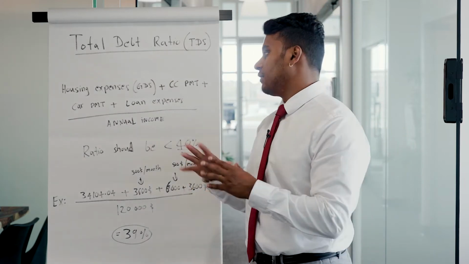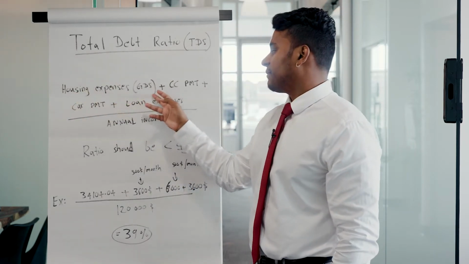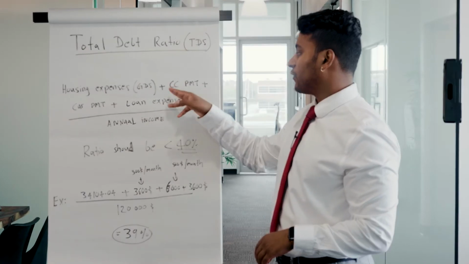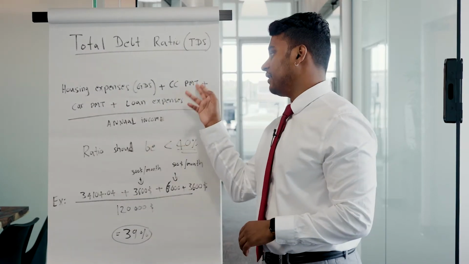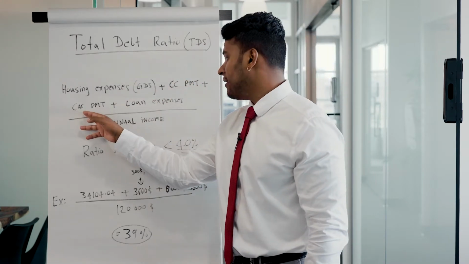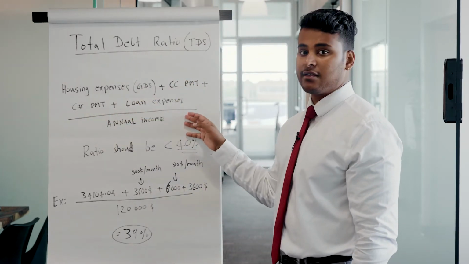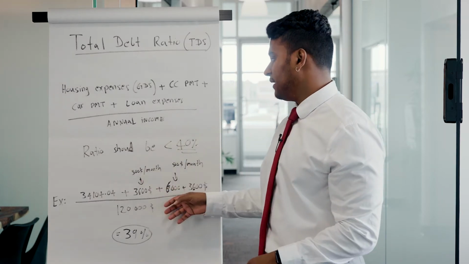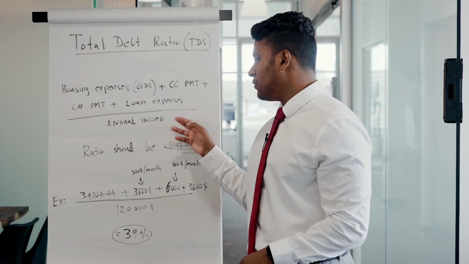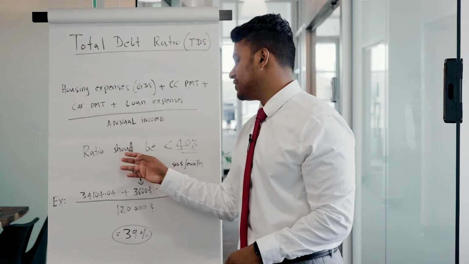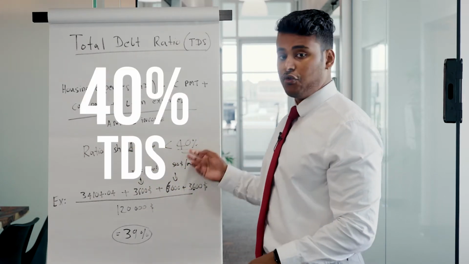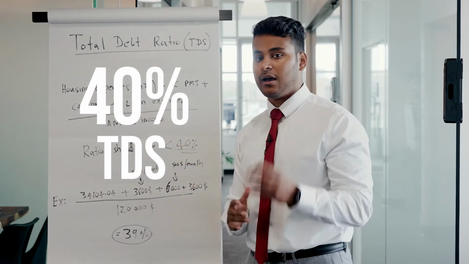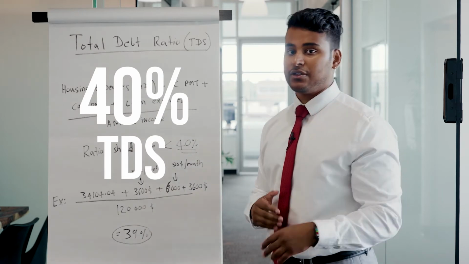All right. So that's all the housing expenses that we just calculated earlier, plus credit card payments. So we take your credit card payments, we take your car payment, and we take your loan expenses by month, and we multiply by 12. I'm going to get back to the example later. Divide by the annual income, and that gives us a ratio, and it should be less than 40%. Under 40%, you qualify for that mortgage. Otherwise, we have to reduce the mortgage you're getting.